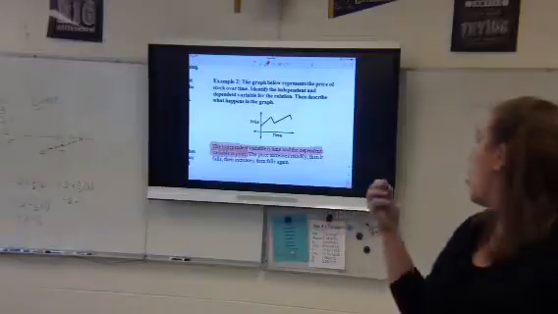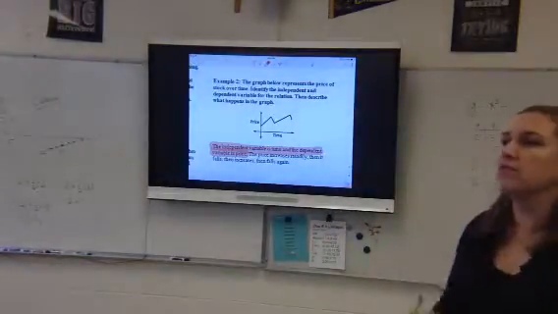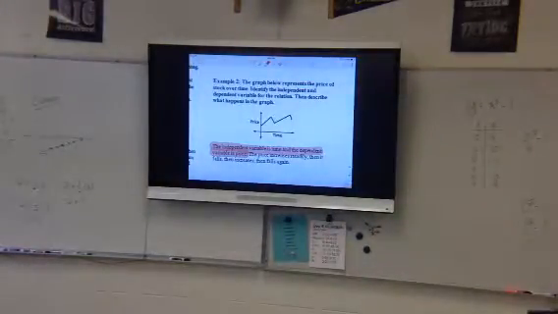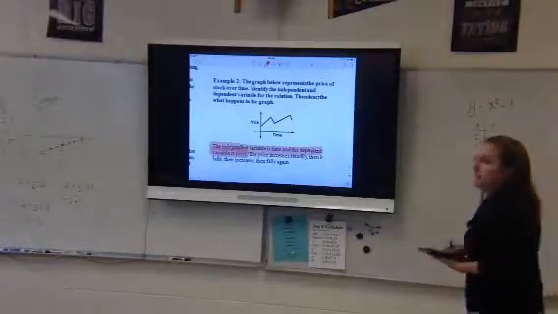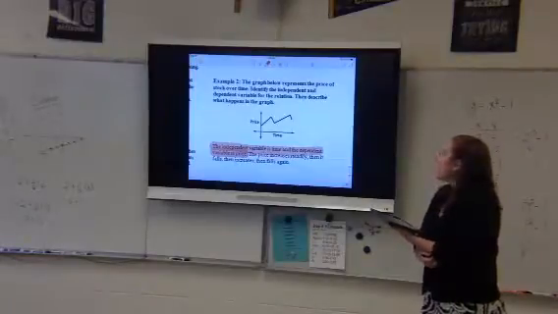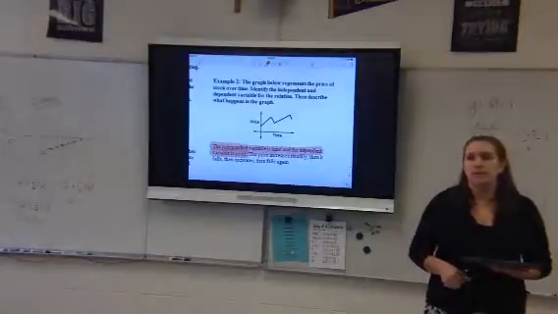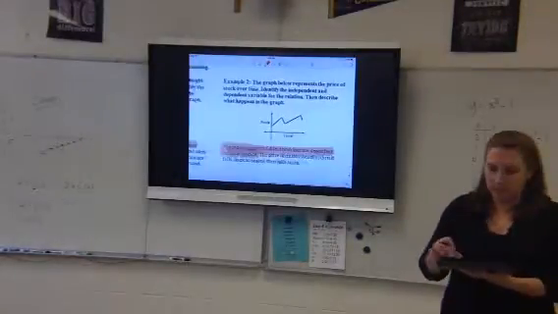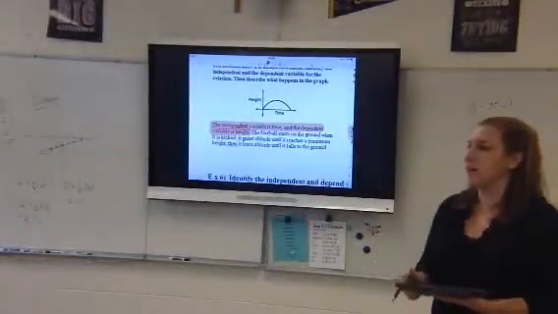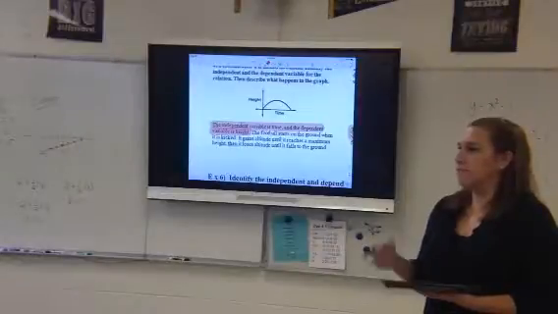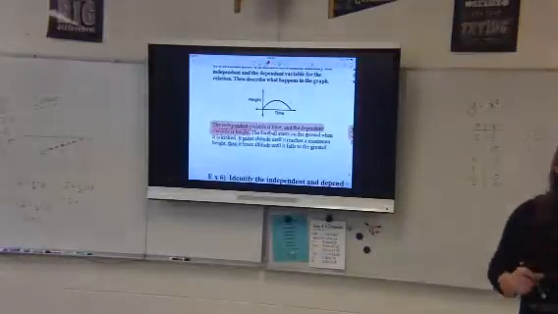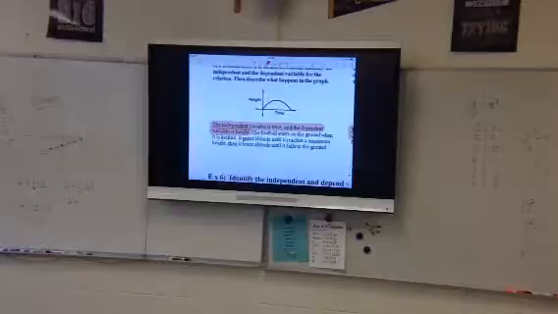This one is not. Why do you think this doesn't get full credit if I ask for a description? What are some things maybe missing here? Maybe because it doesn't describe how it increases over time. Okay, so she thinks that there's a time element missing a little bit. What else? There's something that this guy has that this other guy doesn't have. What does this guy have that the other one doesn't? It doesn't say when it starts and when it ends.